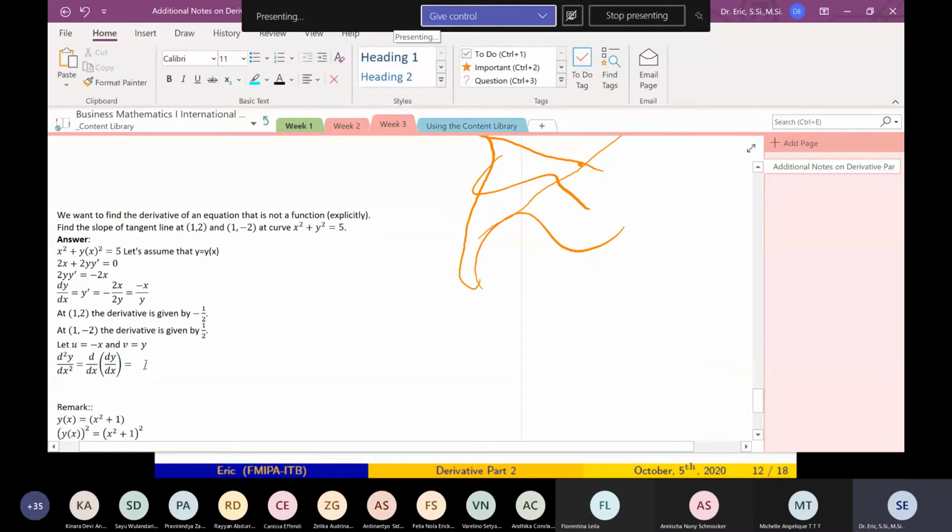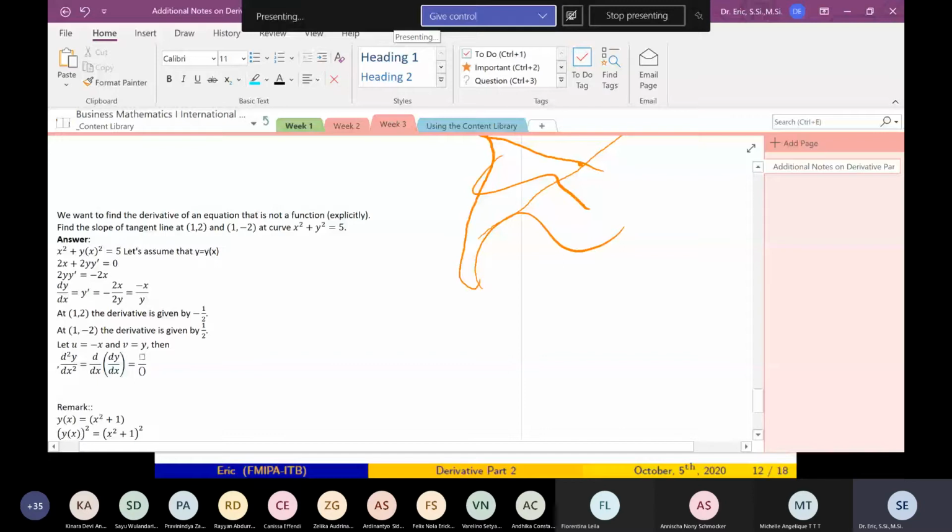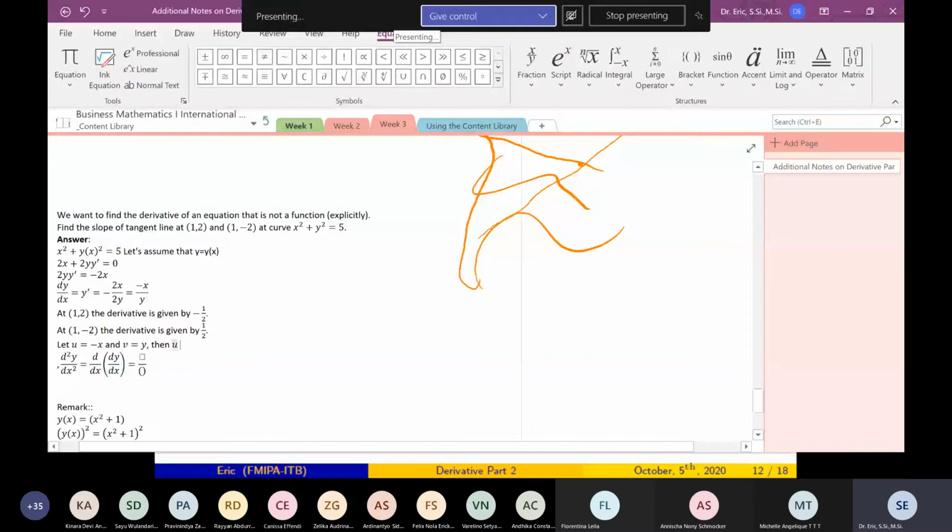So what is the derivative of u divided by v? Don't forget, what is u prime?